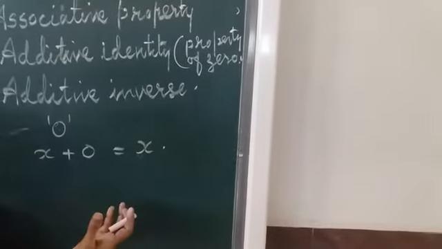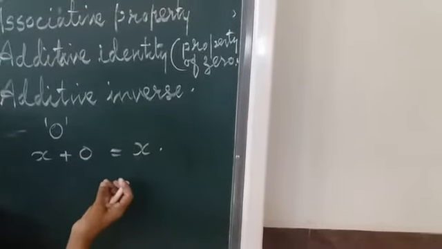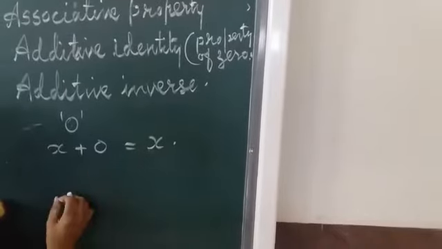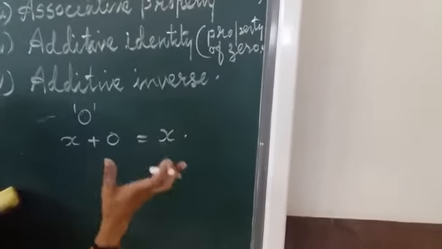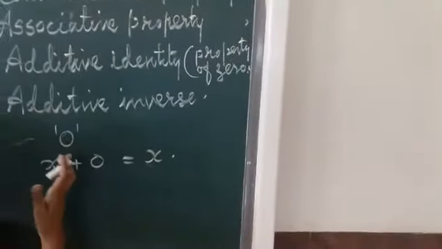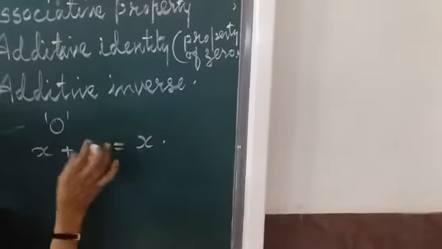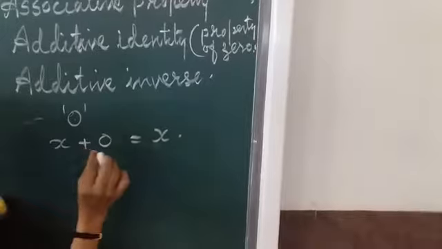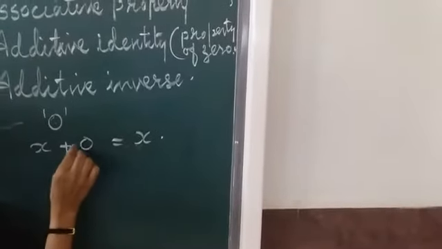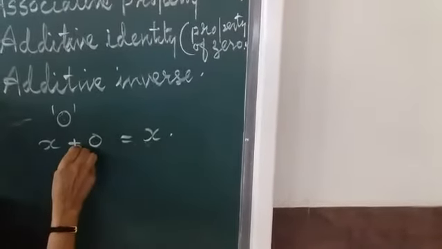Multiplicative identity also is there. When you multiply a number by 1, we get the same number. So multiplicative identity is 1. Additive identity is 0. The reason is when 0 is added to any number, the number remains the same or the result is the same. You have to remember this, all will be asked for fill in the blanks.